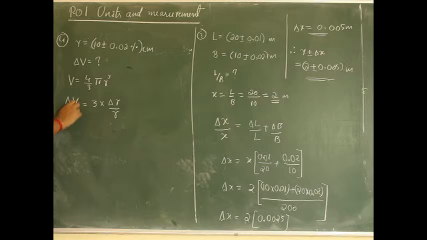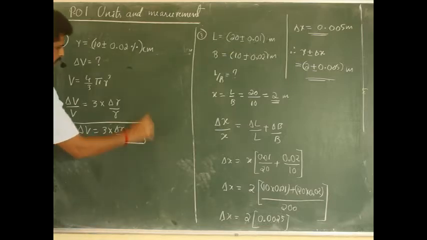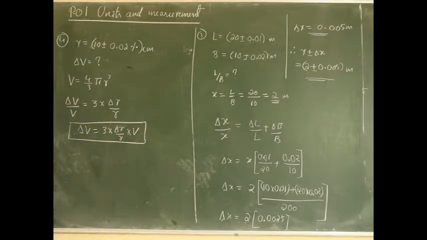And we require the error in the volume. So delta V is equal to 3 into delta R by R into V. This will be the formula which we require right now in order to find out the error in the volume.